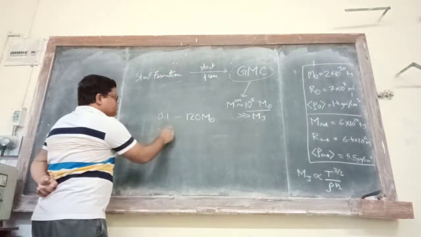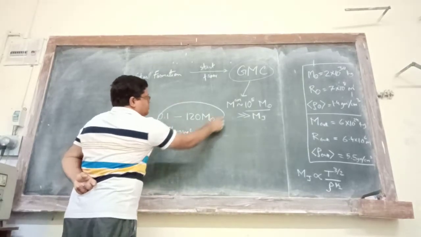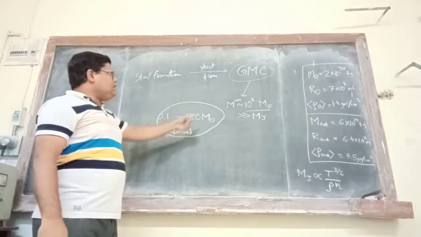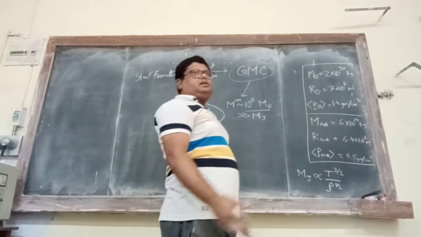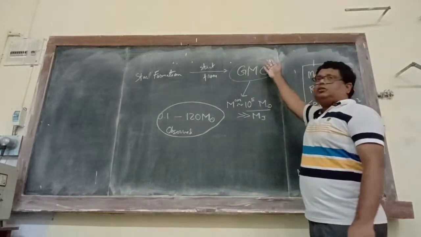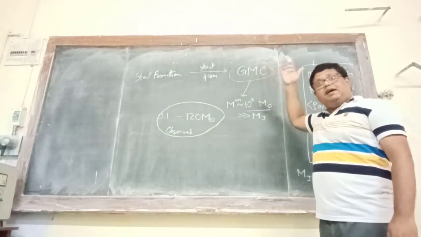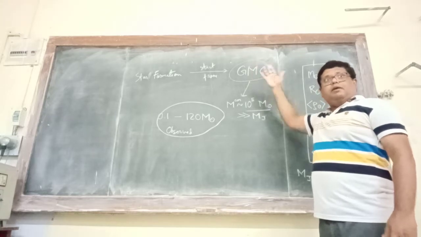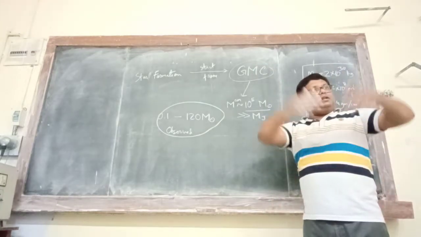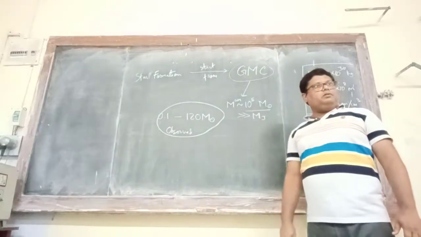So this is what is observed. Now consider this scenario. So what is happening? Star formation, although it starts from the giant molecular cloud whose mass is 10 to the power 5 solar masses, the observed stars in our universe have so little mass compared to the giant molecular cloud.